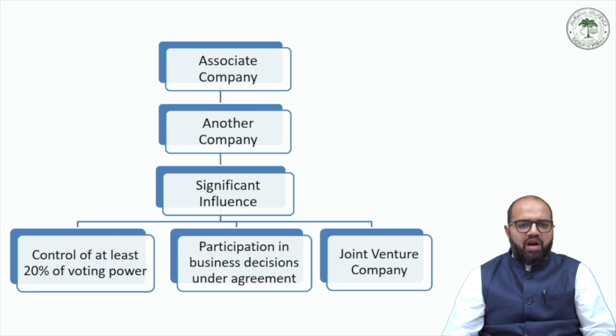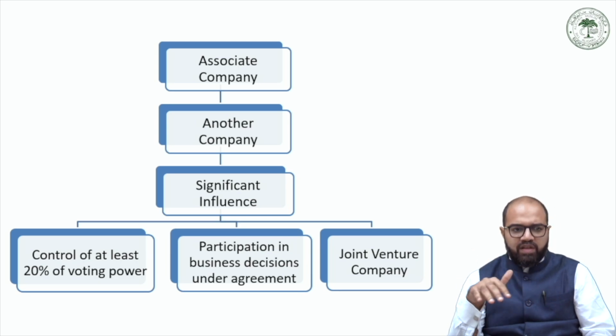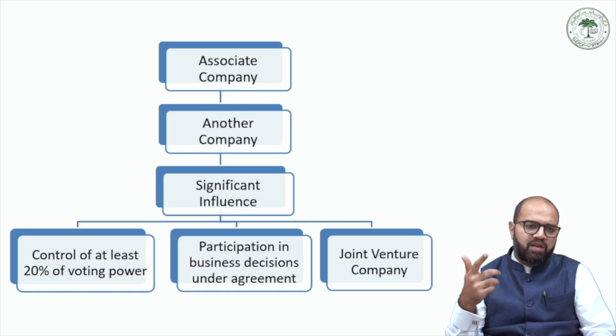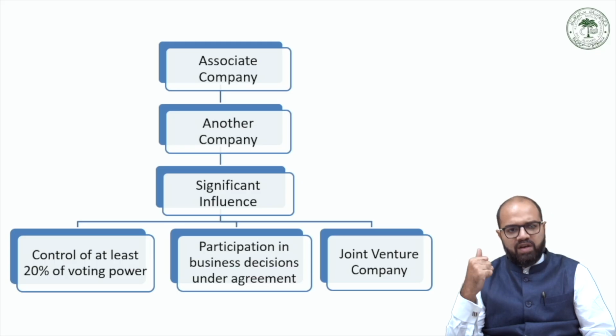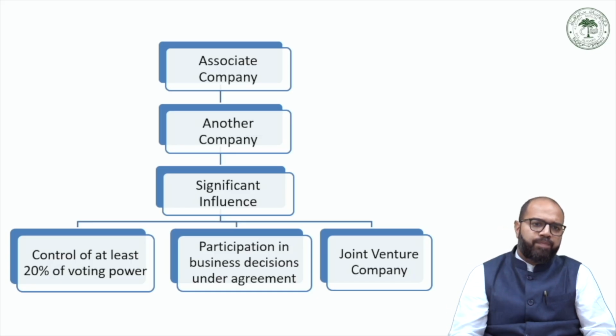These three modes are not to be taken cumulatively, meaning thereby, in order to be an associate company, any one of these three conditions has to be fulfilled. So it can be one or more. Minimum requirement is any one of these three conditions. So it could be one, it could be a combination of two, or it could be all three.